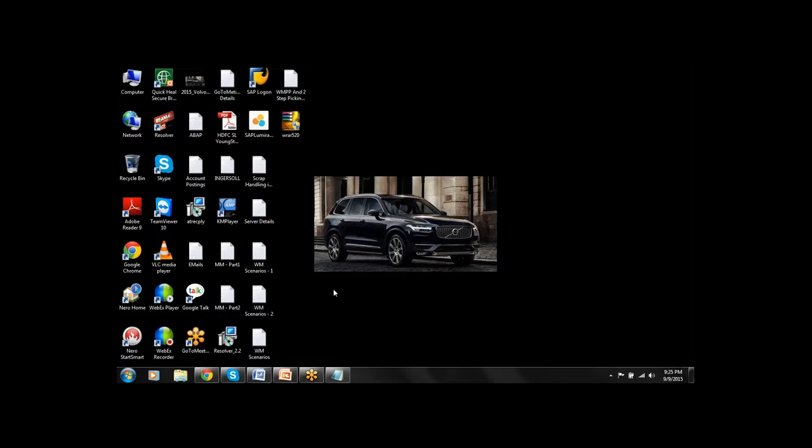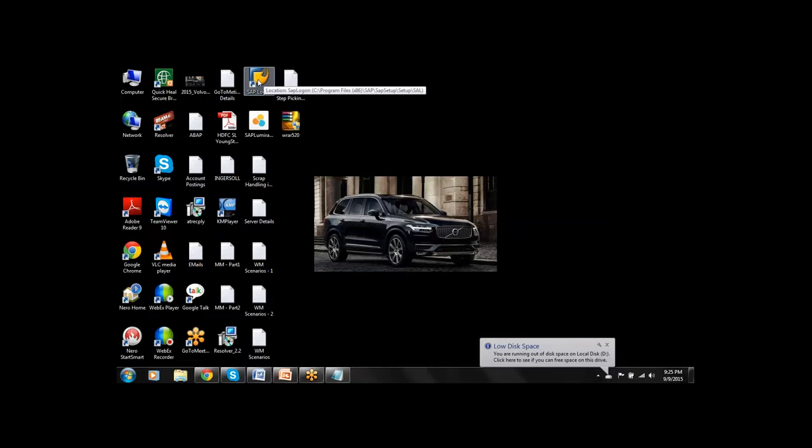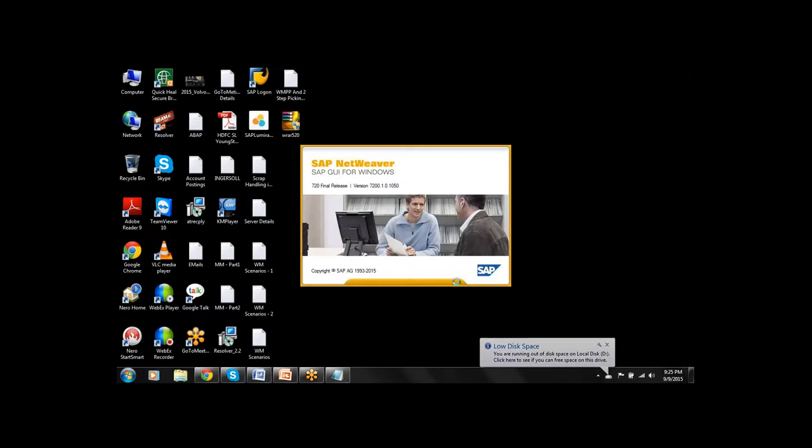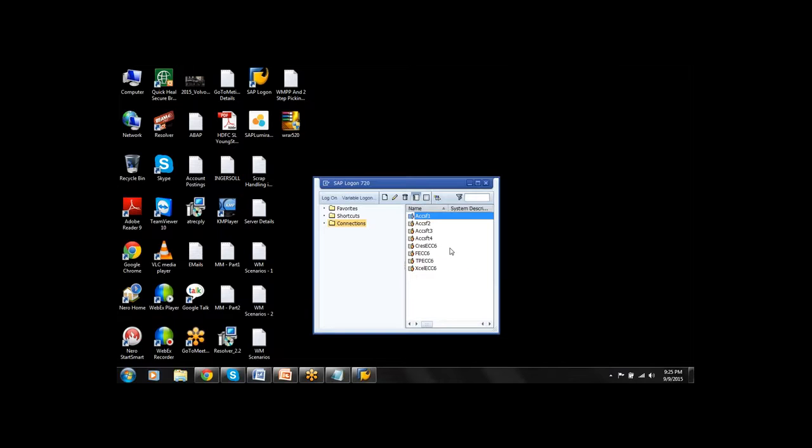Now next, Suren, are you able to see my desktop now? I am placing the cursor on the SAP Logon icon. So this is the SAP Logon Pad, you need to click on it. Then select the server and click on Logon.